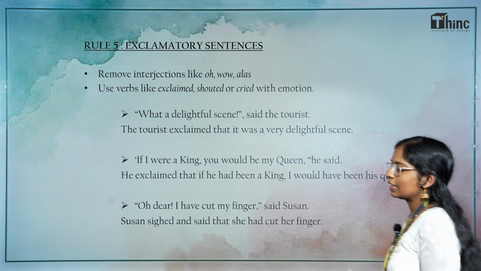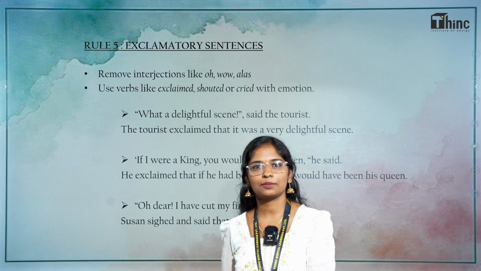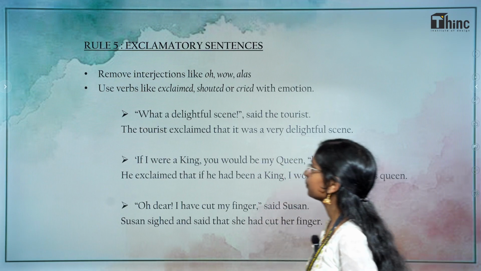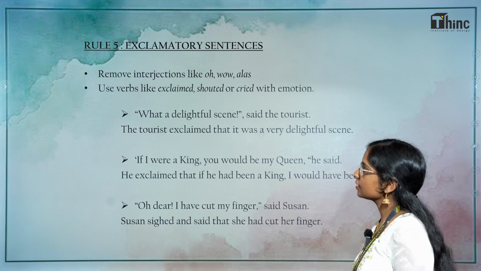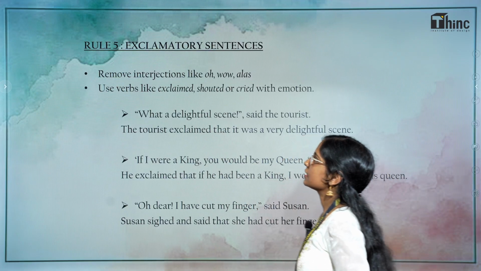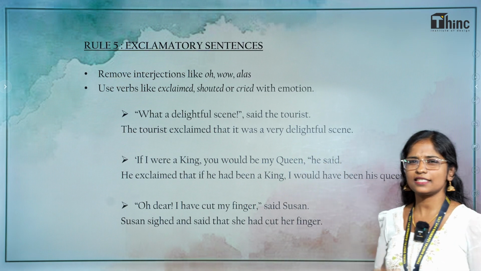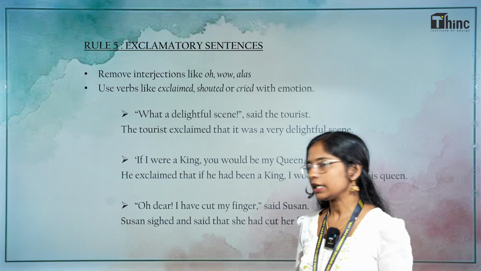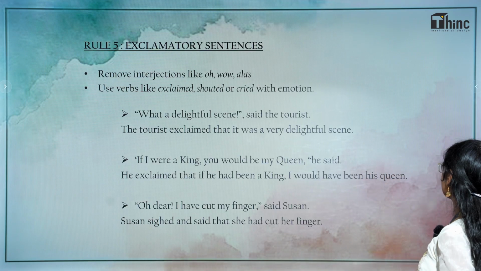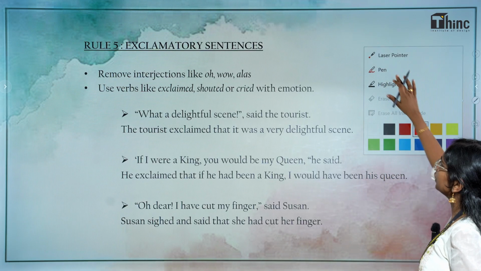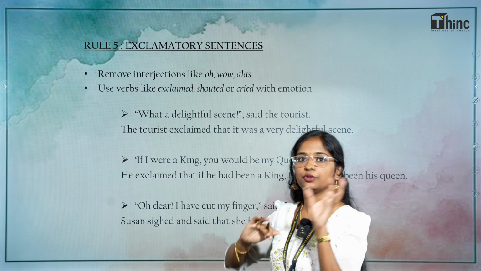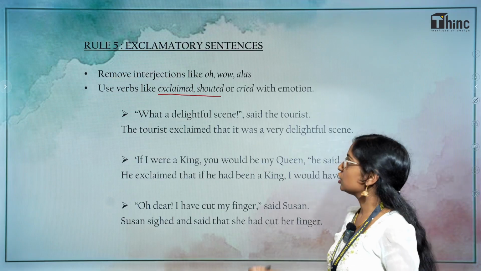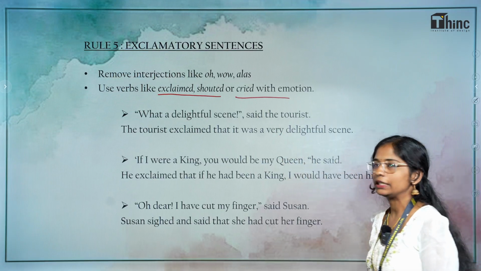Next, exclamatory sentences. What are exclamatory sentences? Sentences that express strong emotions. In these kind of sentences, you have to remove interjections like oh, woe, alas. These are the interjections, words which we use to show some kind of emotion. So when we have sentences like this, we have to remove those words and use verbs like exclaimed, shouted, or cried with emotion.